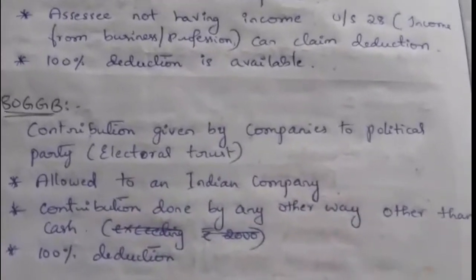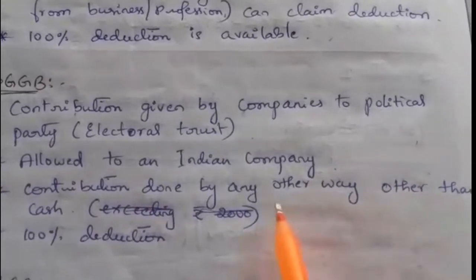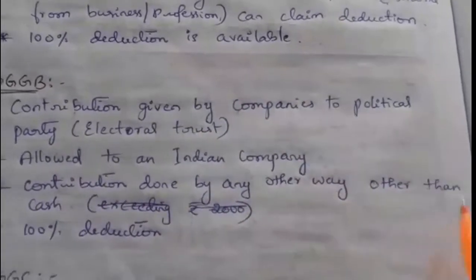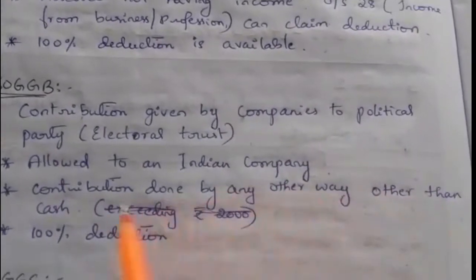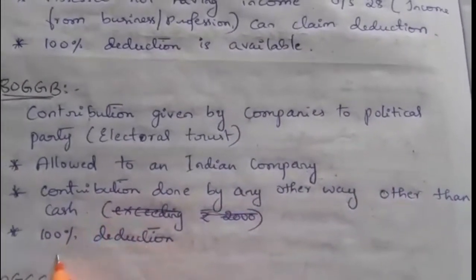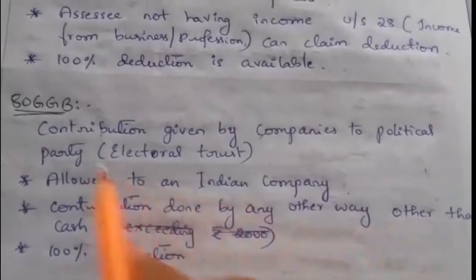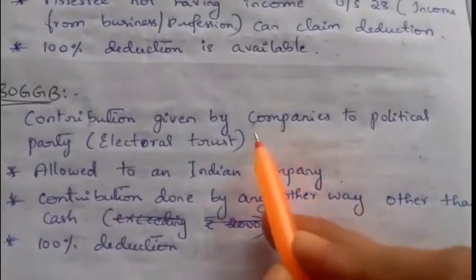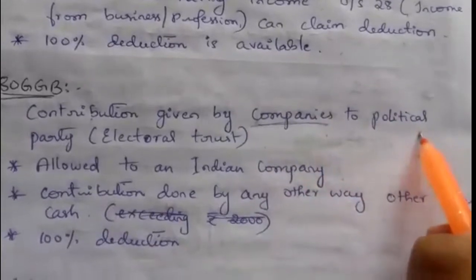They can make the payment in any other mode, but it should not be in the form of cash. The deduction is 100% under 80GGB. This is mainly for contributions given by companies to political parties.